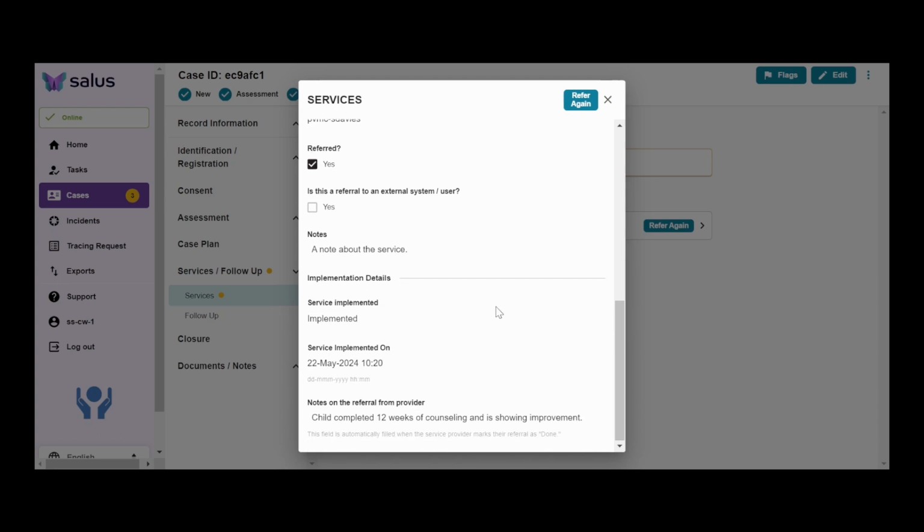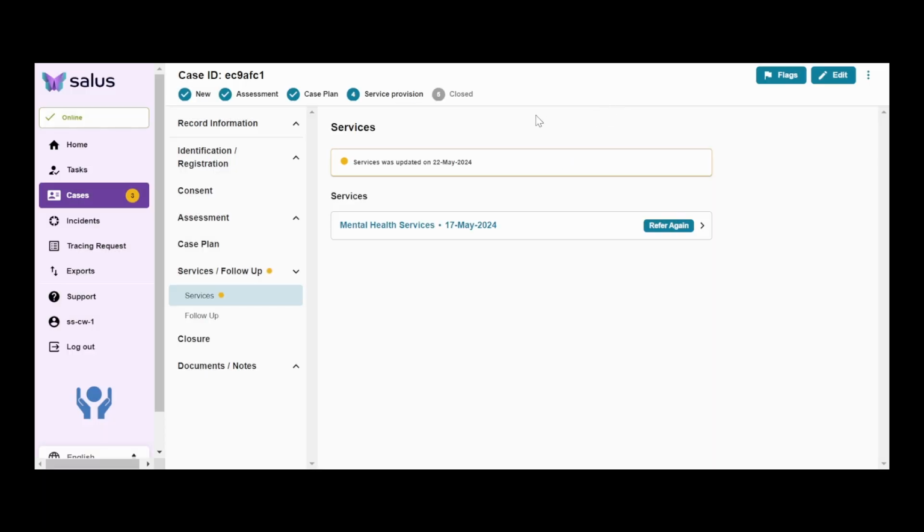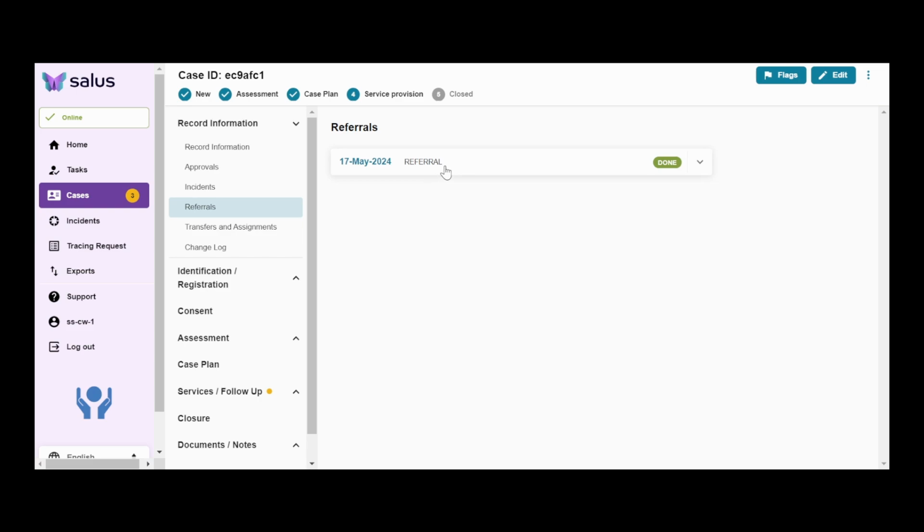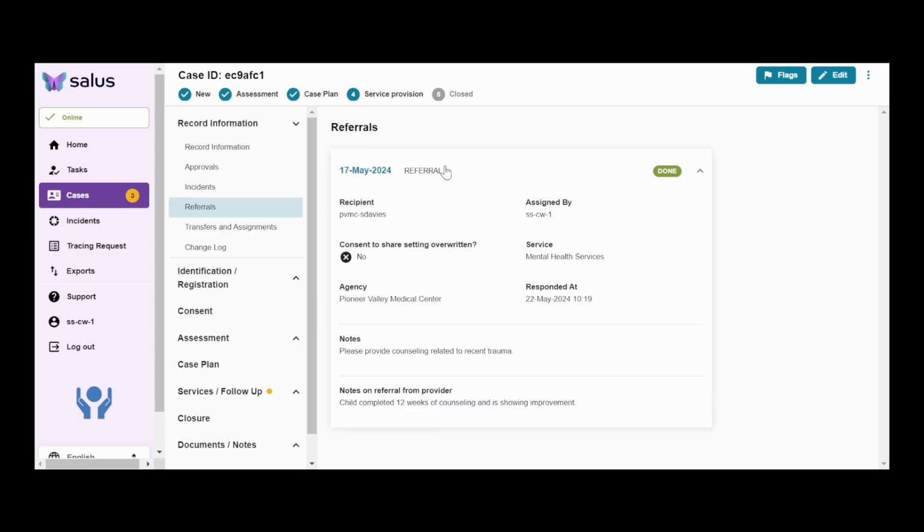Here, I can see any notes that the service provider left. I can also see that the service was recently completed. If I go back to the referrals form, I can see that the referral is now done and that the service provider no longer has access to the case. Now I can update my case plan, schedule follow-ups, or consult with my manager about whether the case needs to be closed.